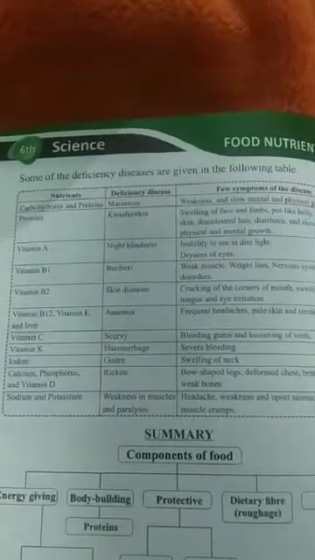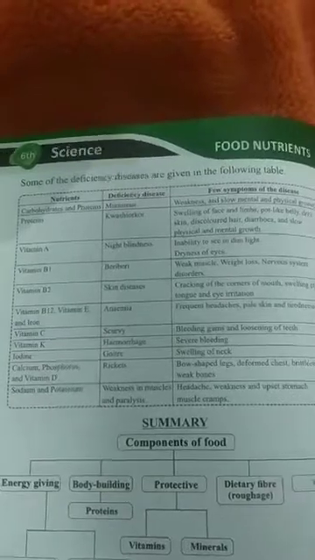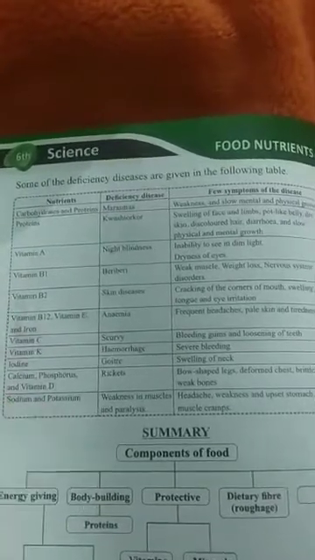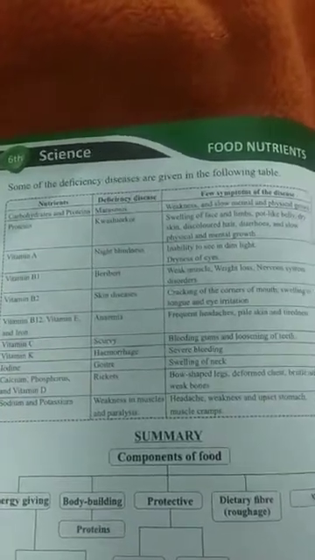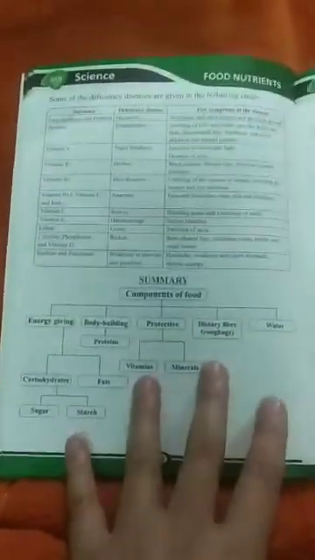Calcium, phosphorus and vitamin D deficiency cause rickets, that means bow-shaped legs, a deformed chest or very weak bones. And for sodium and potassium, we have weakness in muscles and paralysis, and the symptoms are headache, weakness, muscle cramps, etc.